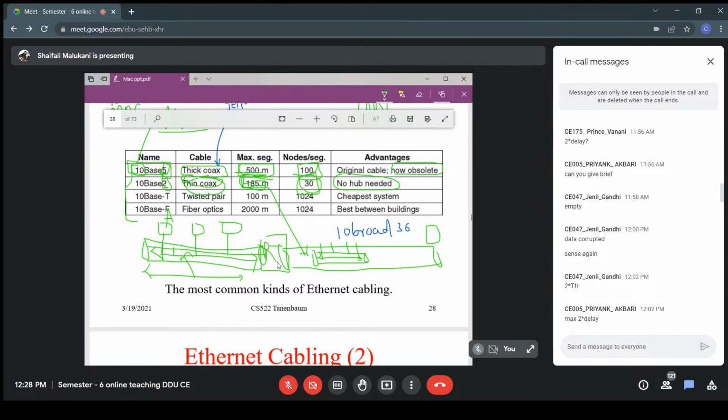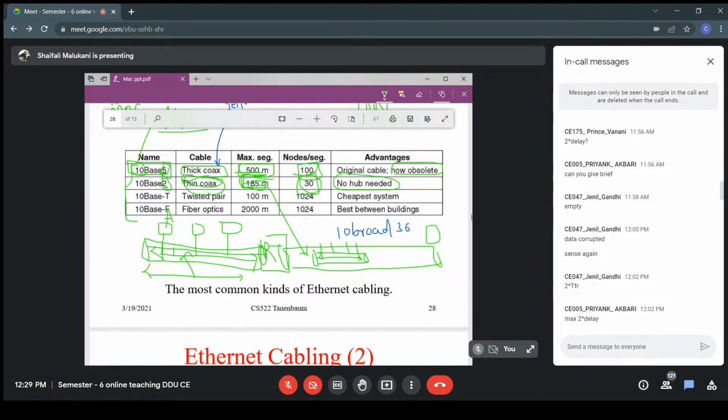Repeater is what? What is a repeater? So what will happen? What is the problem with this? Yes, it enhances the range, true. But how is it enhancing the range? So let us identify the problem. In 500 meters, what happens? Why should it be maximum 500 meters? What happens if I have a larger cable?